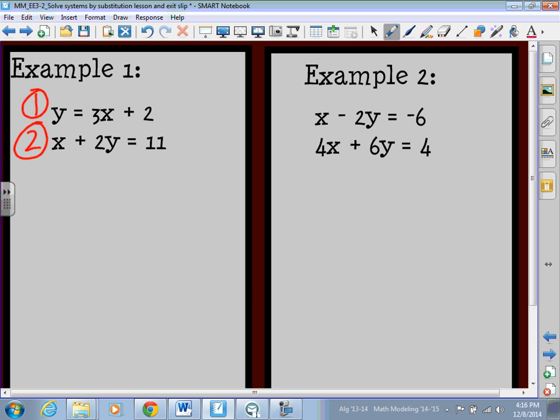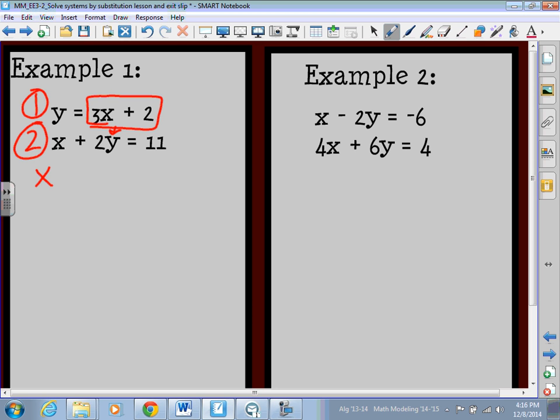Step 2 tells us to substitute it into the second equation. What that means is y is equal to 3x plus 2, that they're equivalent to one another. So in my second equation where I see a y, I can replace my y with a quantity of 3x plus 2. If I do that, I'm going to rewrite it underneath.